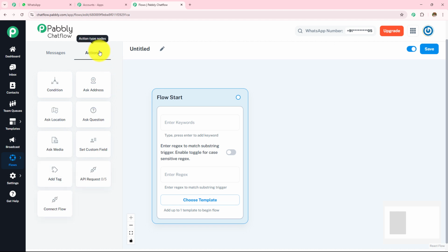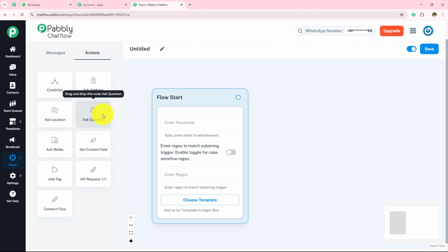Moving on to the next option, actions. Here the first button which we have is condition. So this allows you to set logical condition for branching the conversation flow, like the yes or no. Then we have this ask address. So this prompts the user to enter the address and store it in contact field. We have this ask location. So this requests the user's live location.